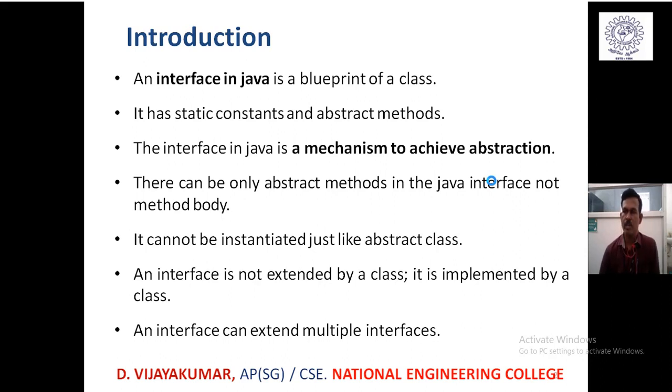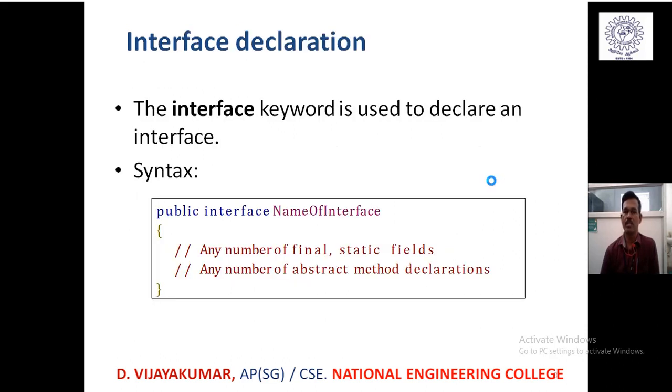An interface is not extended by a class. It can be implemented, and the class immediately has to provide definitions for the methods declared in the interface. An interface can be extended by other interfaces, which gives multiple inheritance support. The general declaration of an interface is just like a class in Java: the access specifier, followed by the keyword interface, followed by the interface name. Within curly braces, we declare any number of variables as well as method declarations.